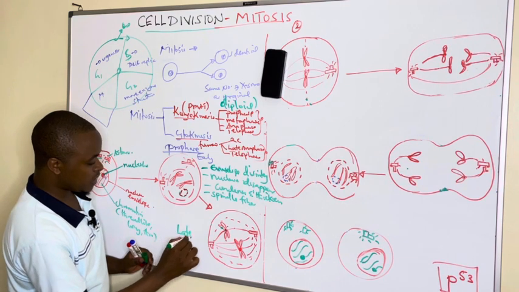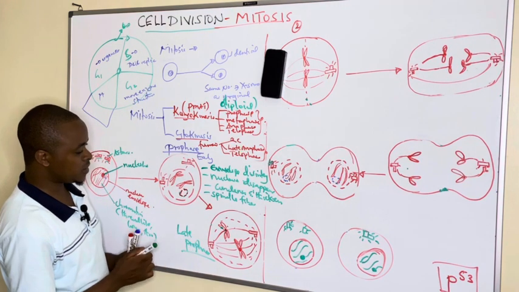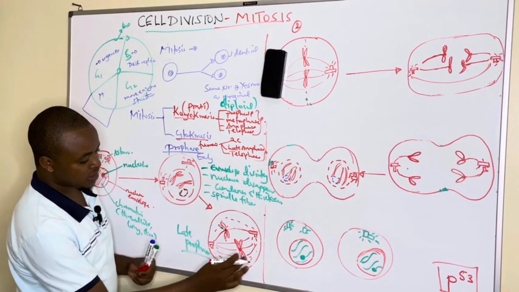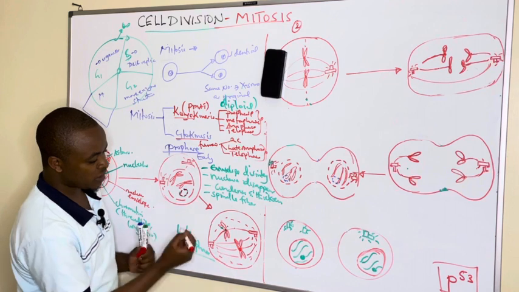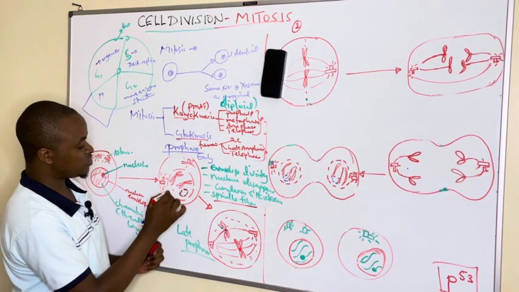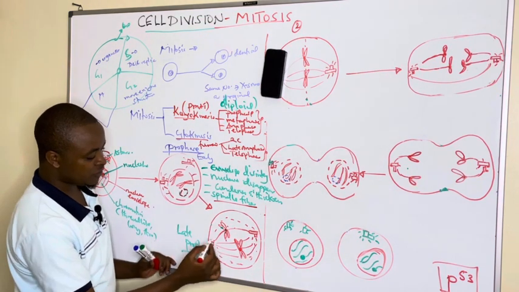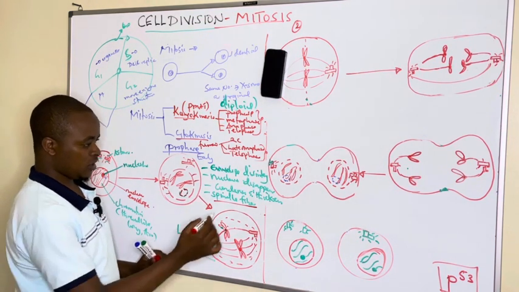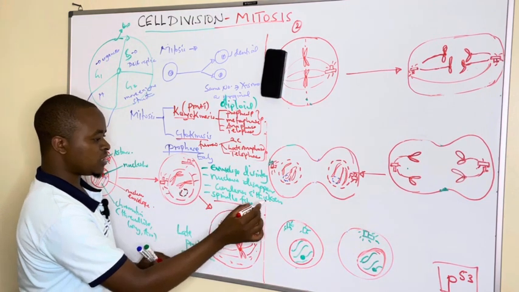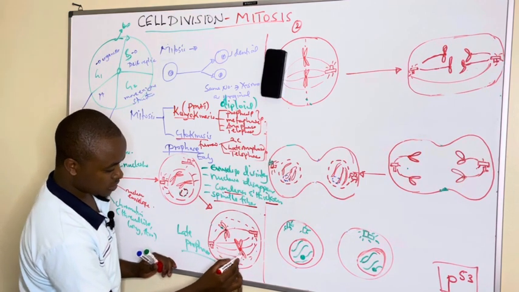So when we go to the late prophase, that's where we now see the envelope which had started to disintegrate; we are remaining with the fragments of the nuclear envelope. Then the spindle fibers which started to form during the early prophase are now fully formed. Then the chromatin pattern condenses and thickens, and they have formed the chromosomes. So these are the chromosomes.